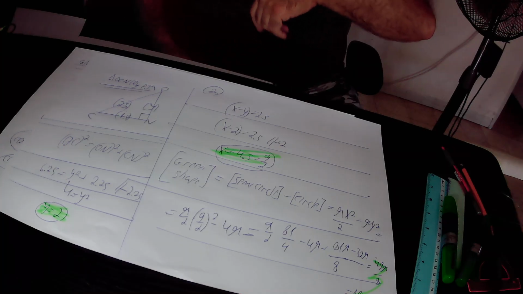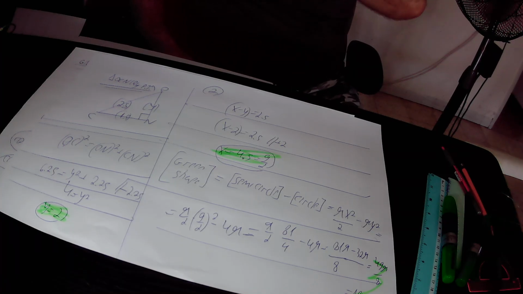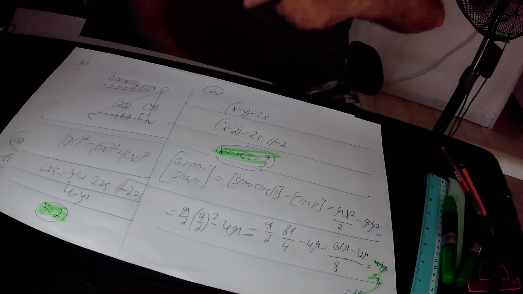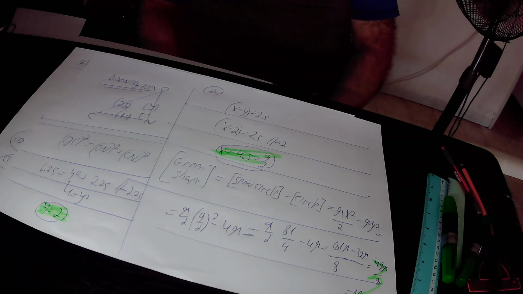OC is 2.5, therefore OC squared is 6.25. ON is y, therefore ON squared is y squared. CN is 1.5, therefore CN squared is 2.25. So 6.25 equals y squared plus 2.25.